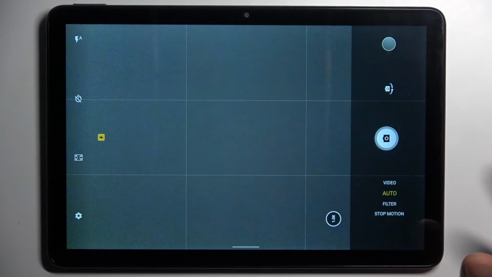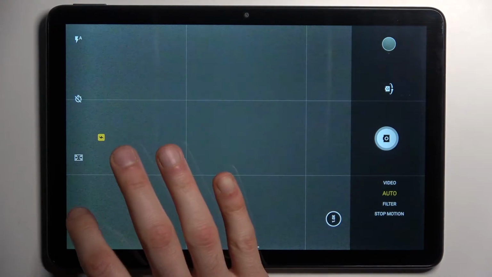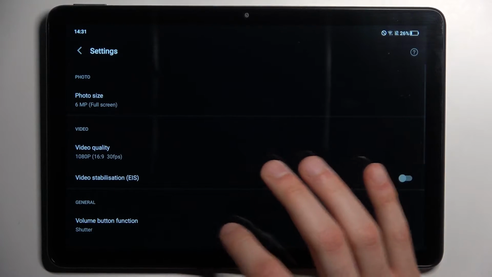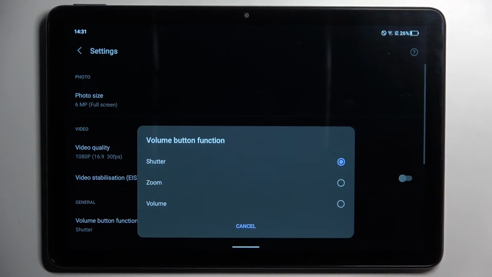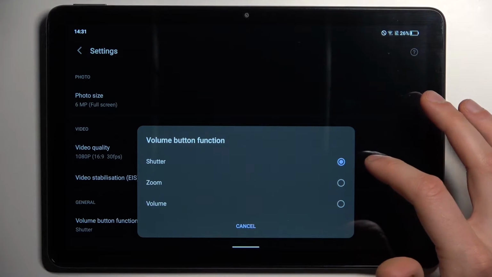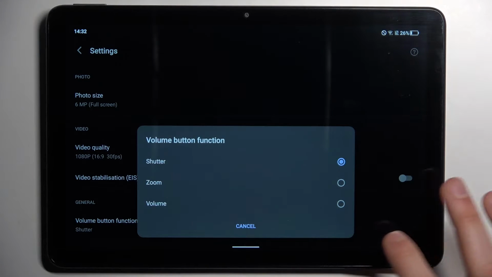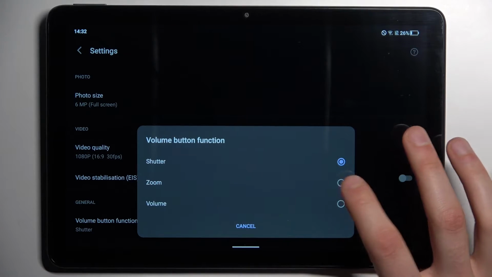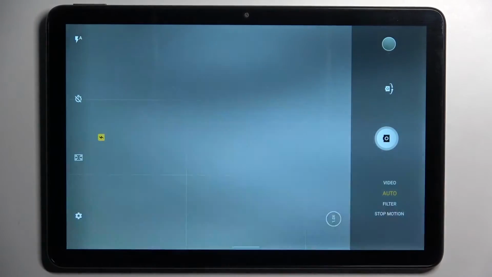So firstly you have to open camera and tap on the gear icon to access its settings, and here you have volume button function. You can set it to shutter, to zoom, or to just volume. So let's set it to zoom and try this feature out.